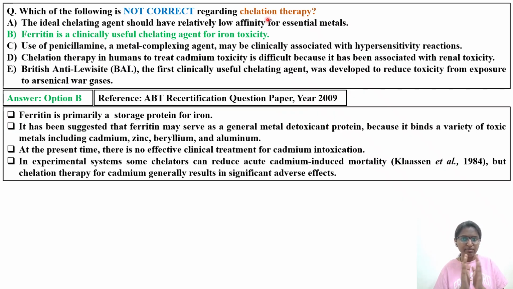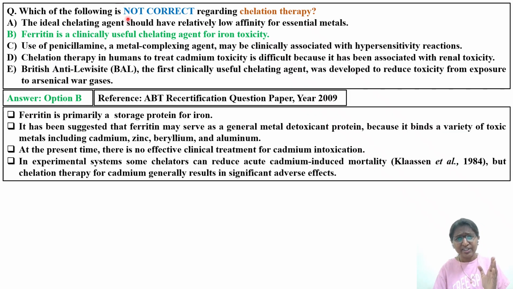So we need to identify the options which are applicable to chelation therapy. See, chelation therapy is something where, when poisoning happens, in order to treat it, we give an antidote. So one of the treatments will be chelation therapy, and that is what we'll be reading in this particular concept.